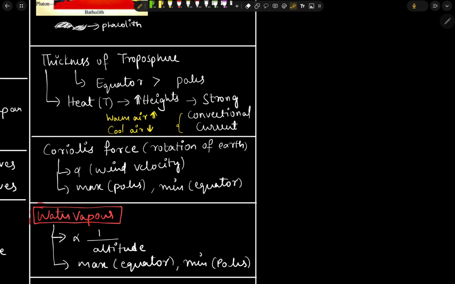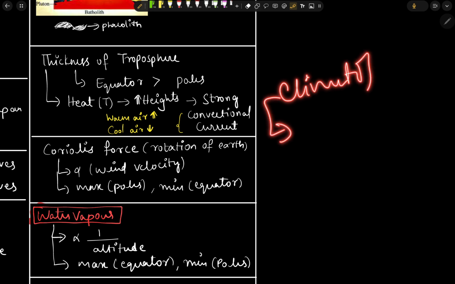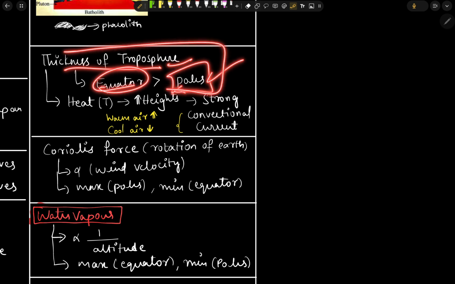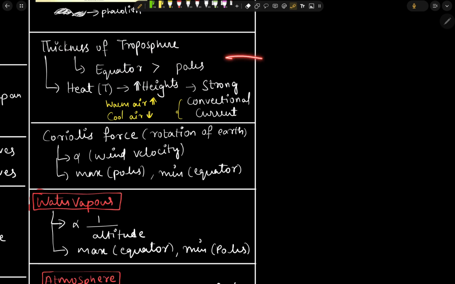In this video, we are going to discuss some of the topics related to climatology and also some of the topics related to the January current affairs. Now, here we can see that the thickness of the troposphere is greater at the equator compared to the poles. So this fact we need to remember for the prelims examination. Now let's see what is the science behind it.